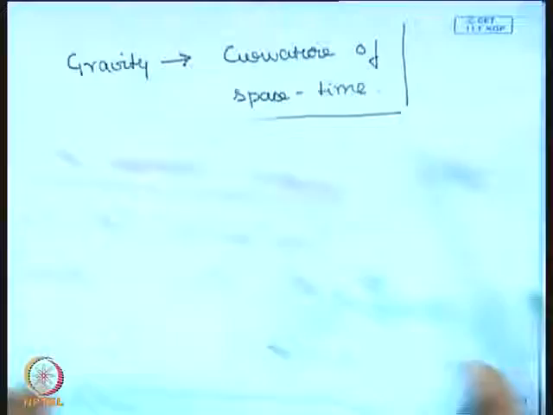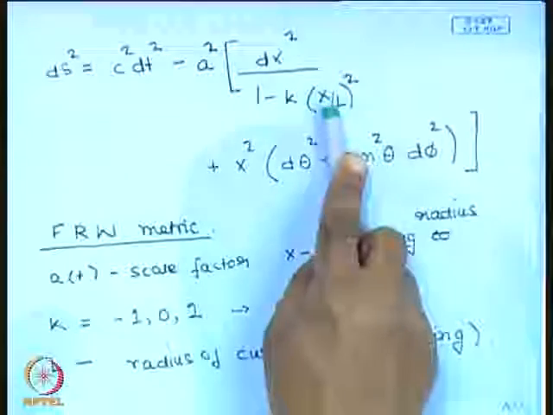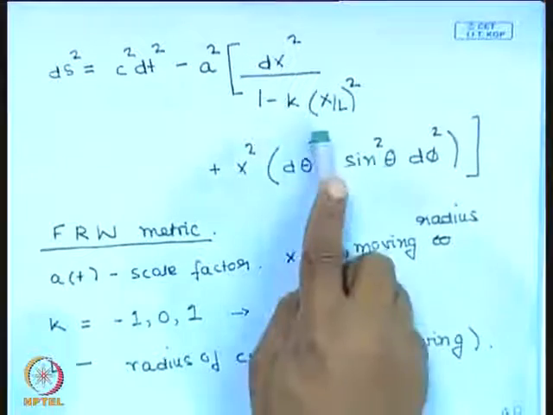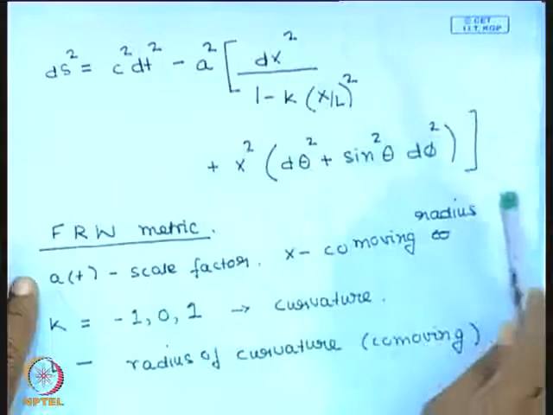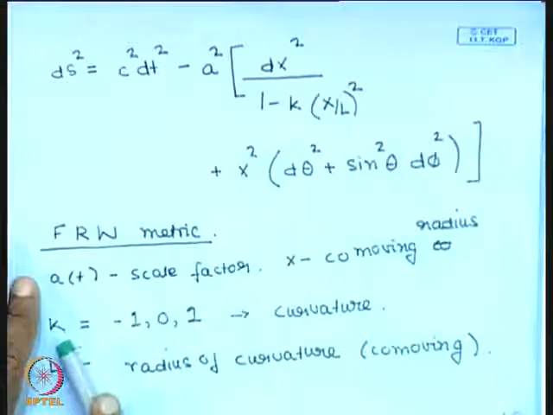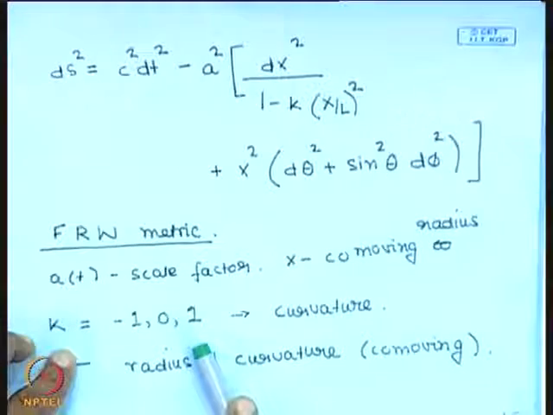But we have this extra term k into x square by L square also appearing, and this presence of this non-zero k indicates that there is spatial curvature. My space is curved.